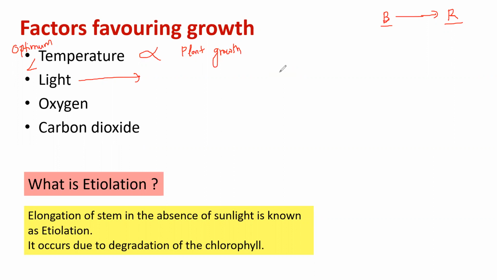But in case of plant growth, the story is different. In case of plant growth, the logic is that we need to see which light is going to give more energy, or temperature. So given blue and red, blue is always going to give you more energy or more temperature. And we have seen that higher temperature means higher plant growth. So from that logic, we say blue light is the best light for plant growth.